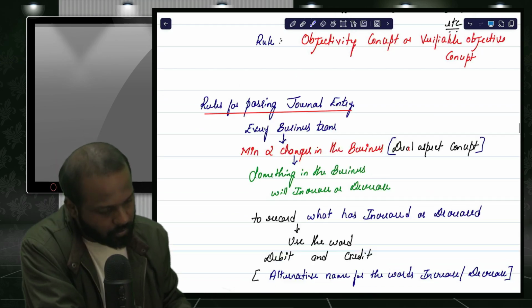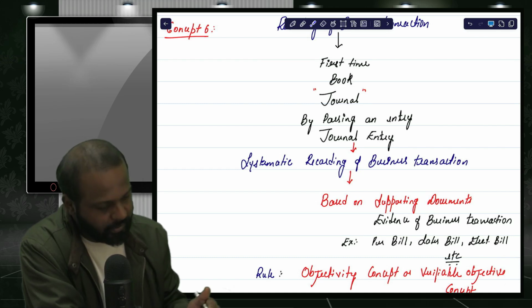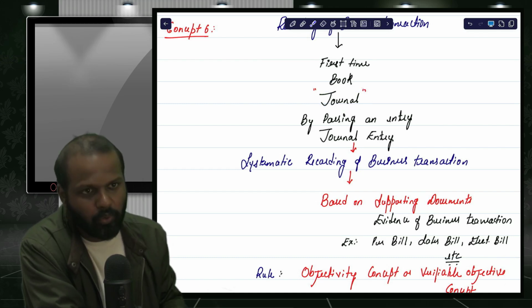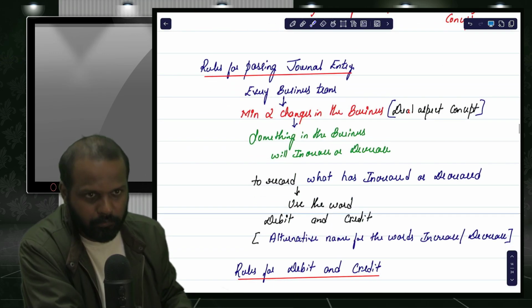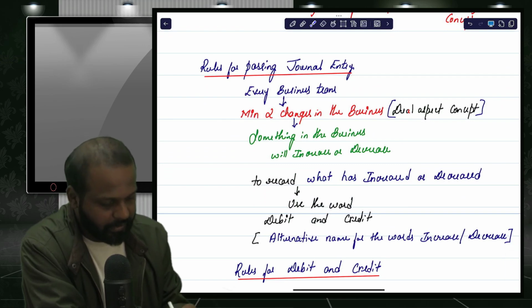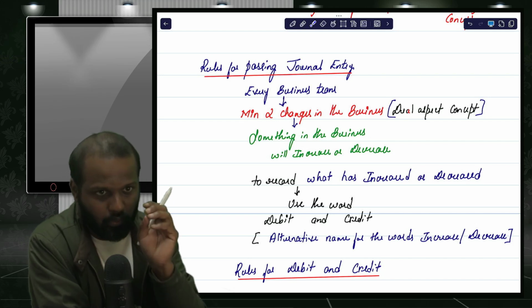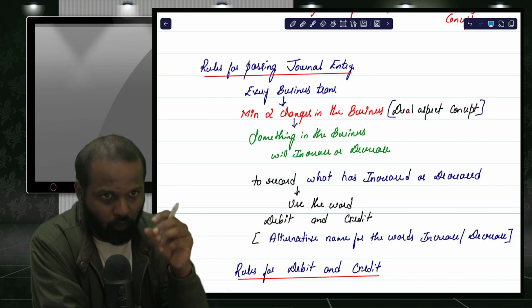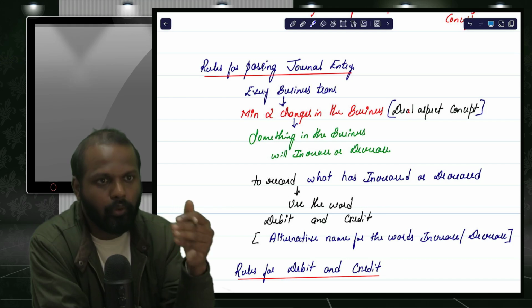Yes. So we understood that every transaction, for the first time, will be recorded in the book called the journal. And the entry we record is called a journal entry. Now we need to understand the rules for passing the journal entry. If you want to record the entry in the book called the journal, how do you record it? How are you going to pass a journal entry?